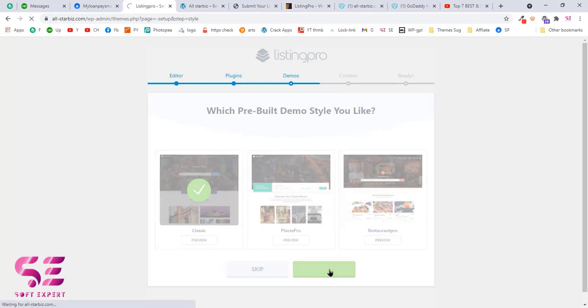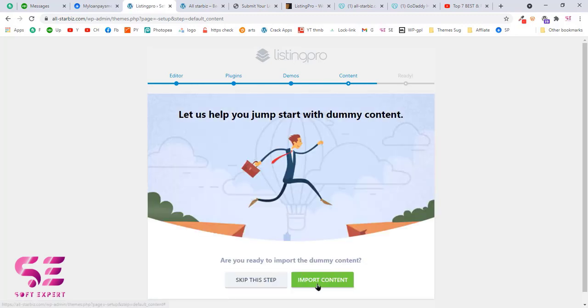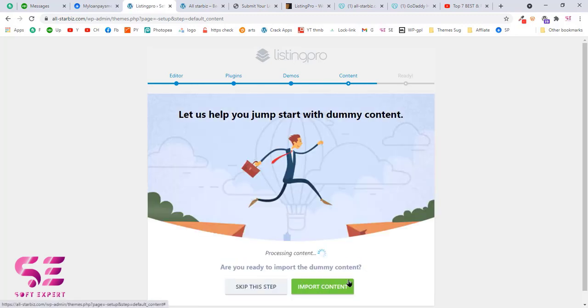Once we click Accept, this will start importing the demo. So we just need to click Import Content, and this will start the processing, and this will take some time according to your net speed and the server speed.